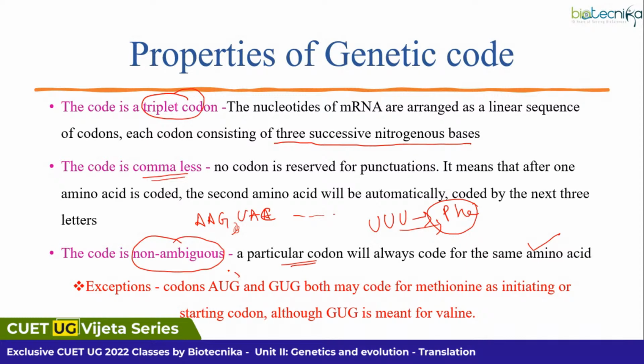As you can see, AUG is acting as a start codon for almost all translation mechanisms occurring in eukaryotes. But in some cases, GUG can also act as a start codon. In fact, GUG is coding for valine as well. So this indicates there are some exceptional cases when we go for genetic code as well. Another example, GGA. This is one codon which codes for two different amino acids, glycine and glutamic acid. So depending upon the situation, glycine or glutamic acid will come into play.